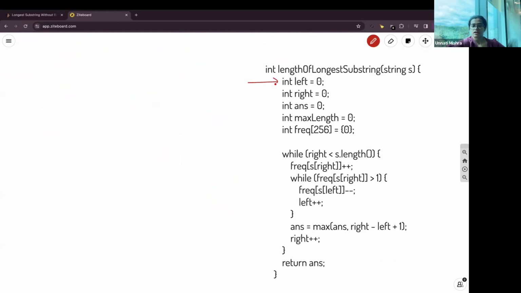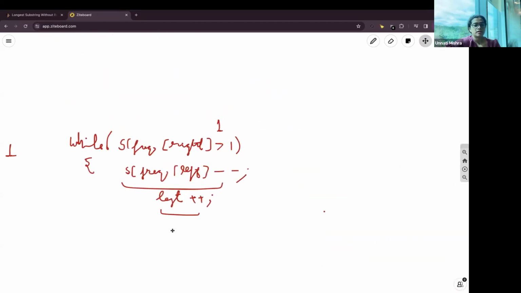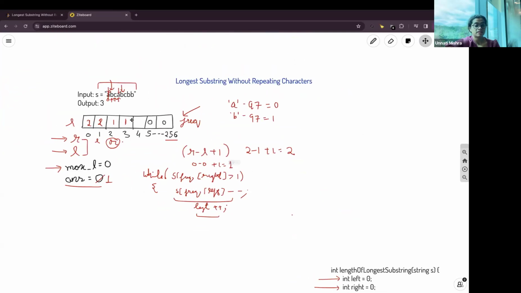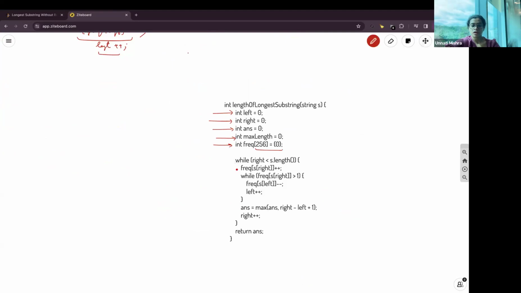We have 2 pointers, left pointer and right pointer. We have 2 variables, answer variable and max length. We are creating an array frequency of size 256. We have initialized it as 0. Now while right pointer is less than s dot length, so while the right pointer has not reached the end of the array, we increase the frequency of that character in the frequency array.